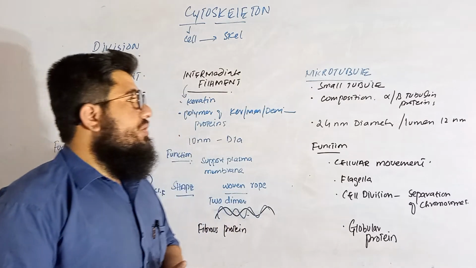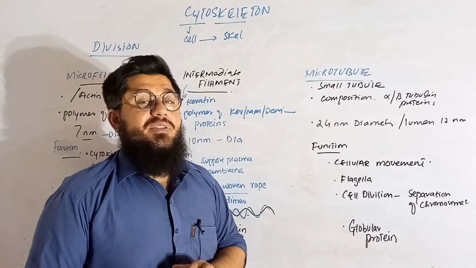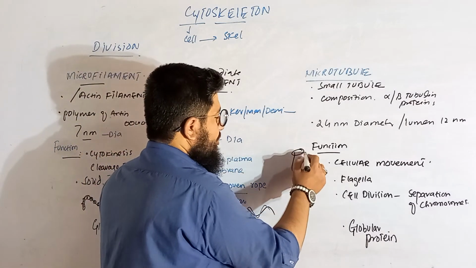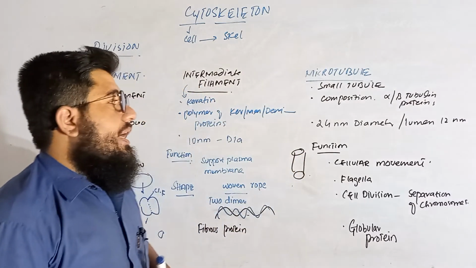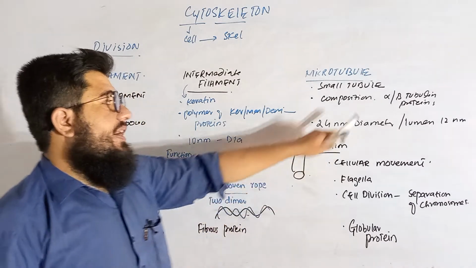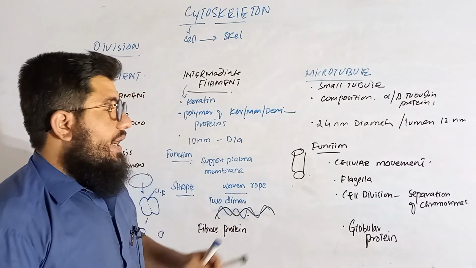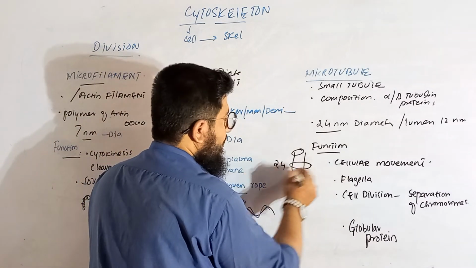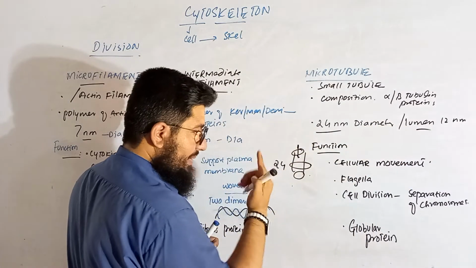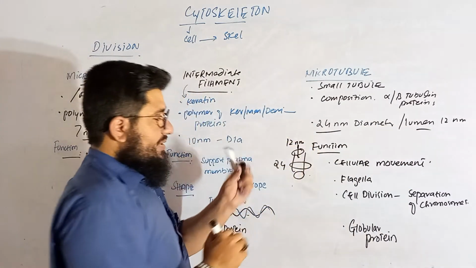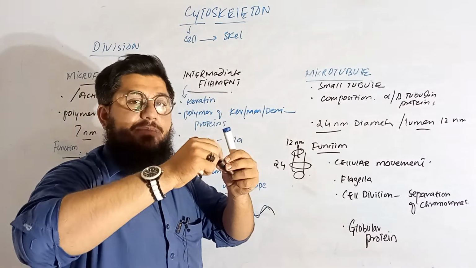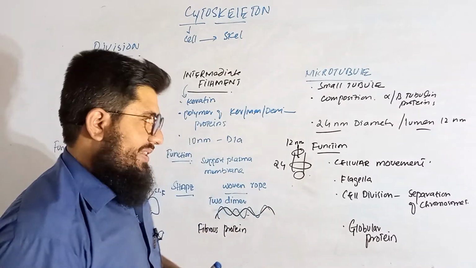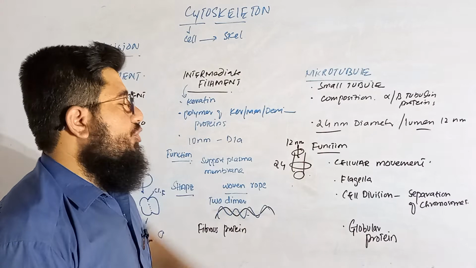Now let's come towards the microtubules. The name is telling you something: micro means small and tubules means tubes. Small tube-like structures are called microtubules. Their composition is of two types of proteins, alpha and beta tubulin, and their diameter is about 24 nanometers. The entire diameter is 24, and the lumen, the internal space, is 12 nanometers. So the external is 24, internal is 12. This is the diameter of the microtubules.